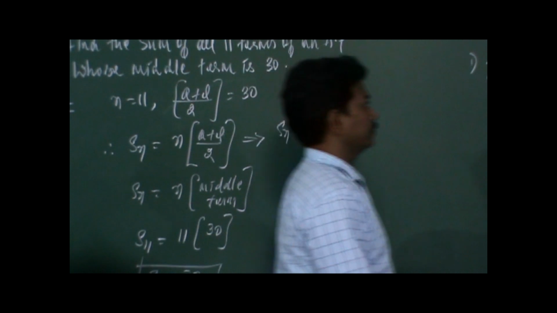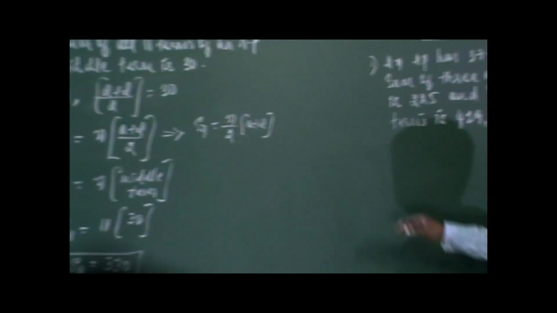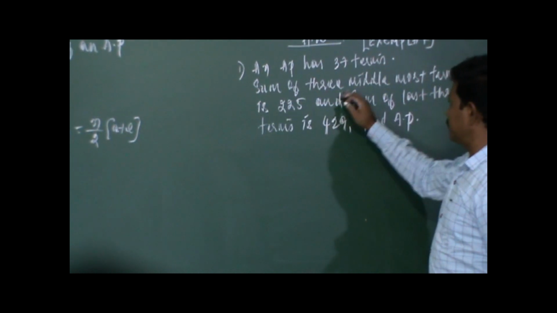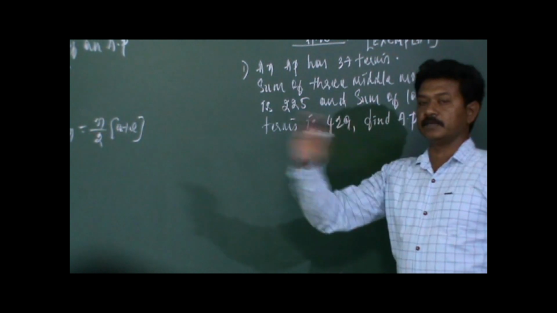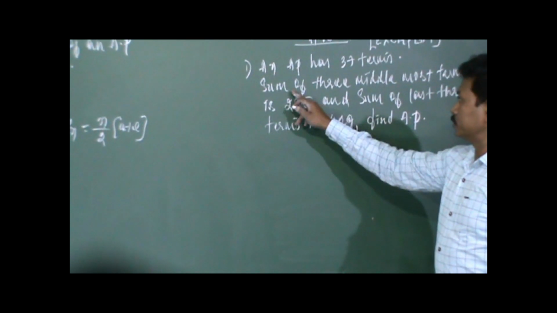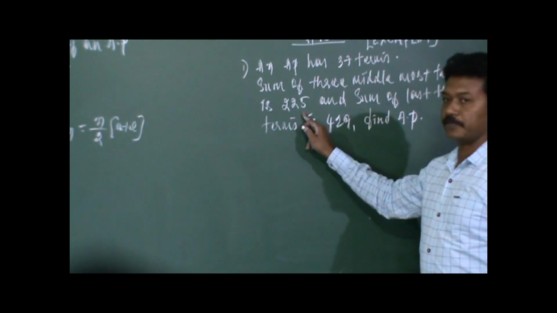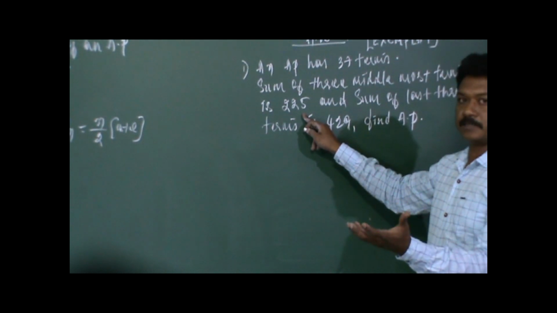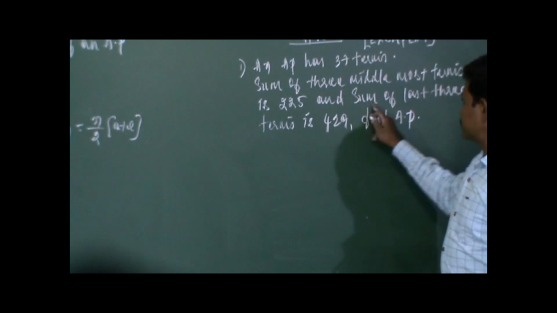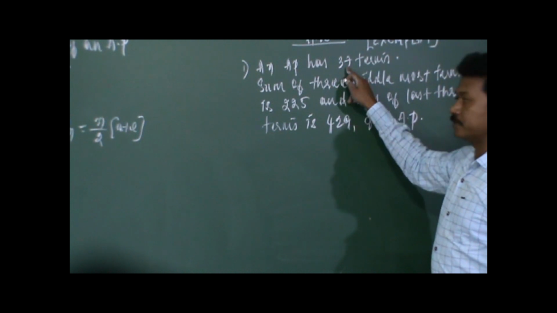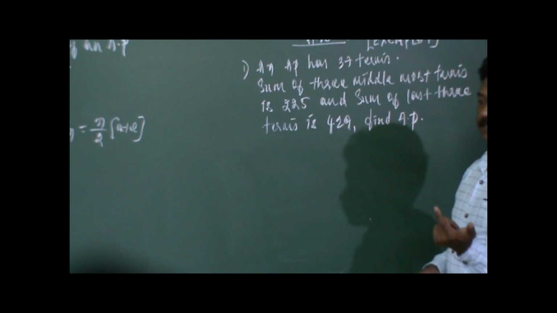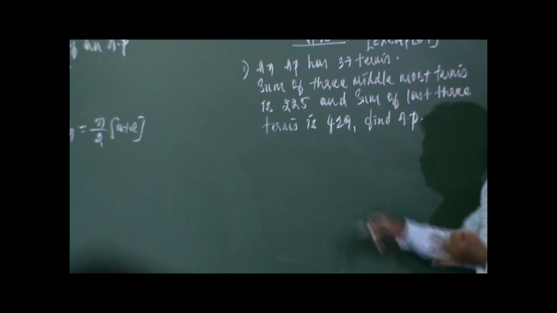So I have homework for you, from the NCERT Exemplar book. An AP has 37 terms, so therefore n is 37. The sum of the 3 middlemost terms is 225. Out of 37, you have to select which 3 terms come as the middlemost terms, take their sum and equate it to 225. And the sum of the last 3 terms is 429. Since 37 terms are there, the last 3 terms will be 35, 36 and 37. So A35 plus A36 plus A37 is 429.